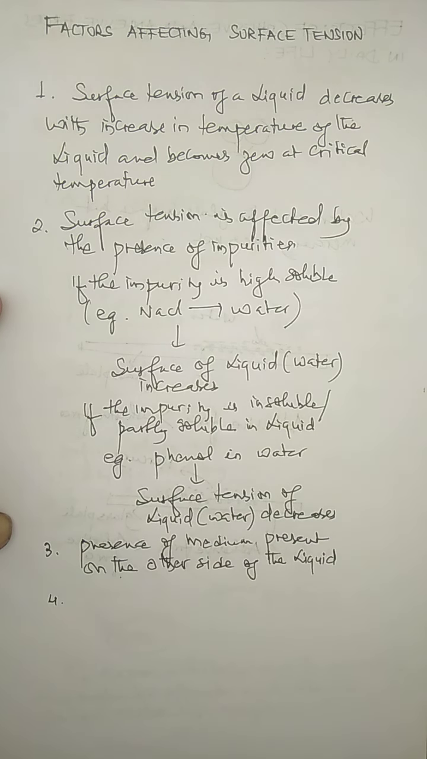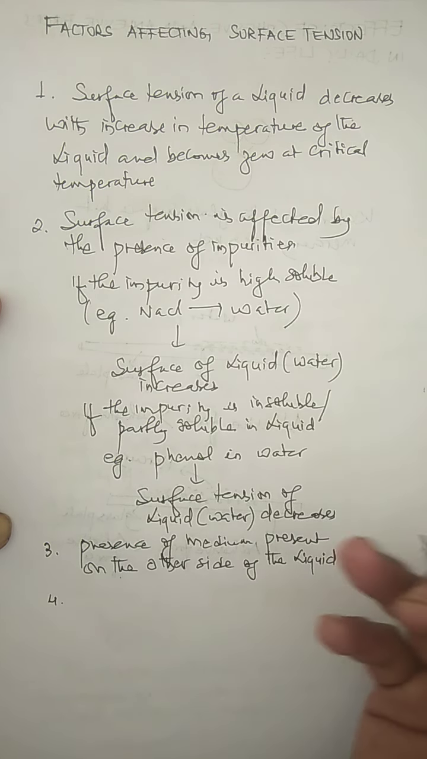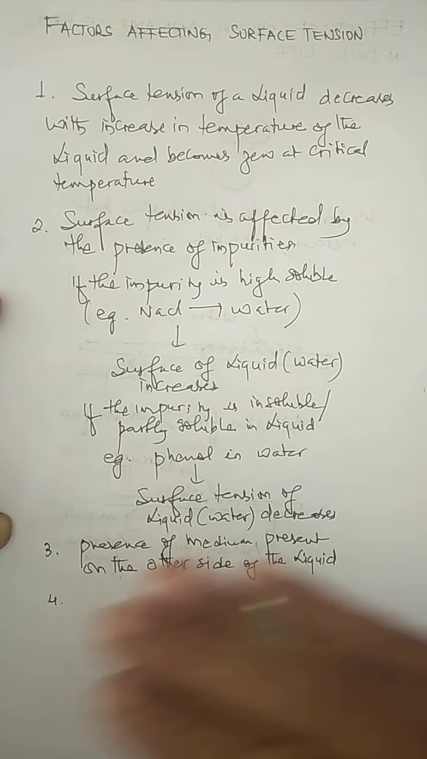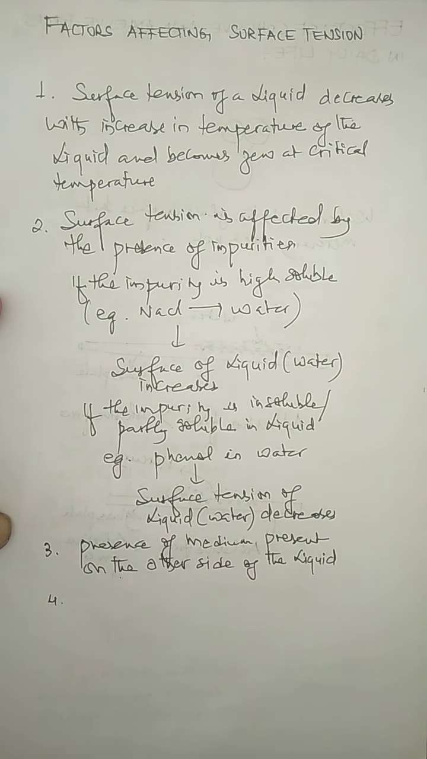The surface tension also depends upon the nature of the liquid, because all liquids are not of the same nature. The surface tension depends on the nature of the liquid and is independent of the area of the free surface of the liquid. Whatever amount of liquid you take, and whatever area the free surface of the liquid has, the surface tension depends upon the nature of the liquid.